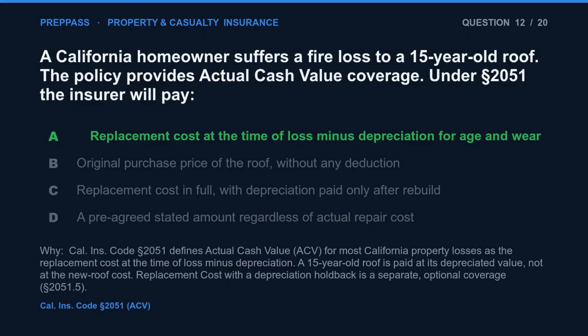The correct answer is A. California Insurance Code Section 2051 defines actual cash value, ACV, for most California property losses as the replacement cost at the time of loss minus depreciation. A 15-year-old roof is paid at its depreciated value, not at the new roof cost. Replacement cost with a depreciation holdback is a separate, optional coverage, Section 2051.5.